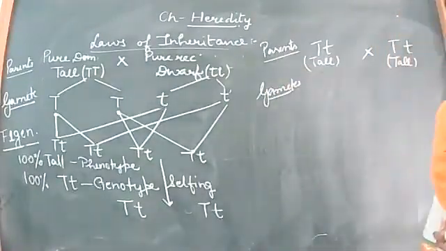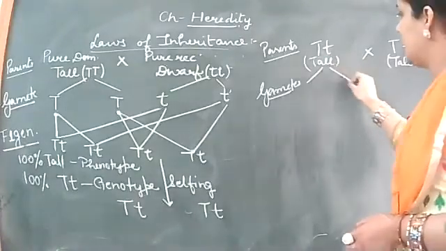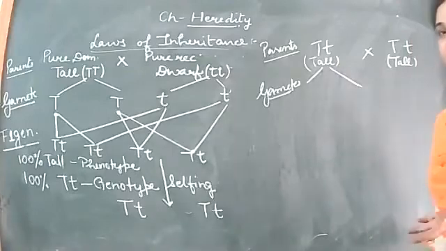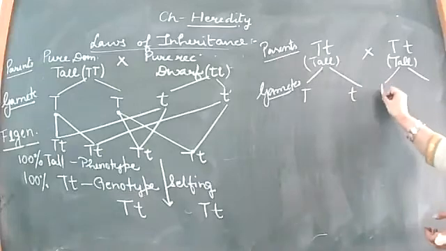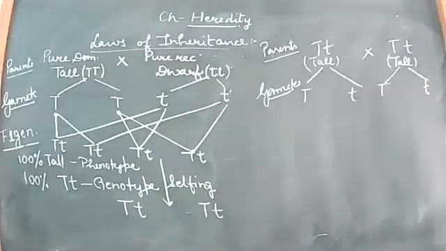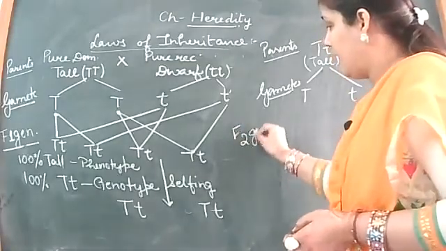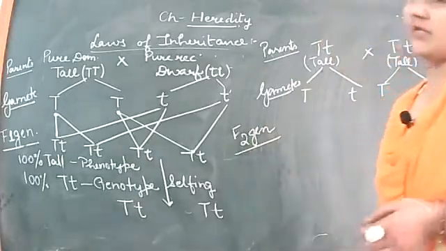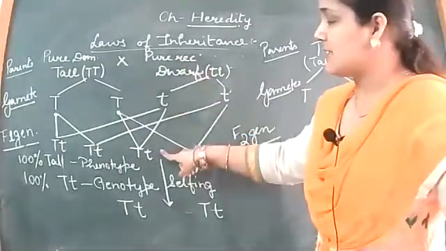For the second generation, it is a continued generation. For the second generation, again the two will segregate, according to the law of segregation. Here also, capital T small t will be segregating, capital T, small t. Done. Now the second generation is obtained. Here you will be writing F2 generation because it is in continuation. So the first formed after parents was F1.